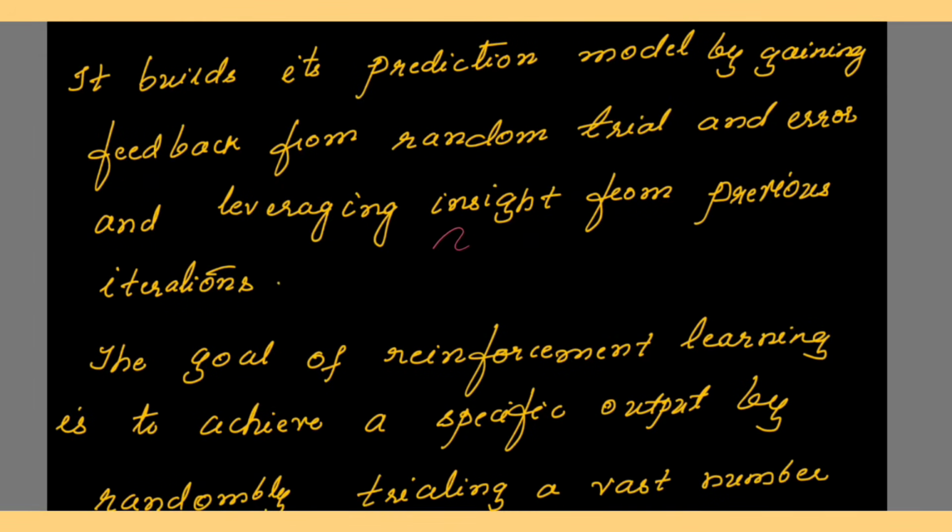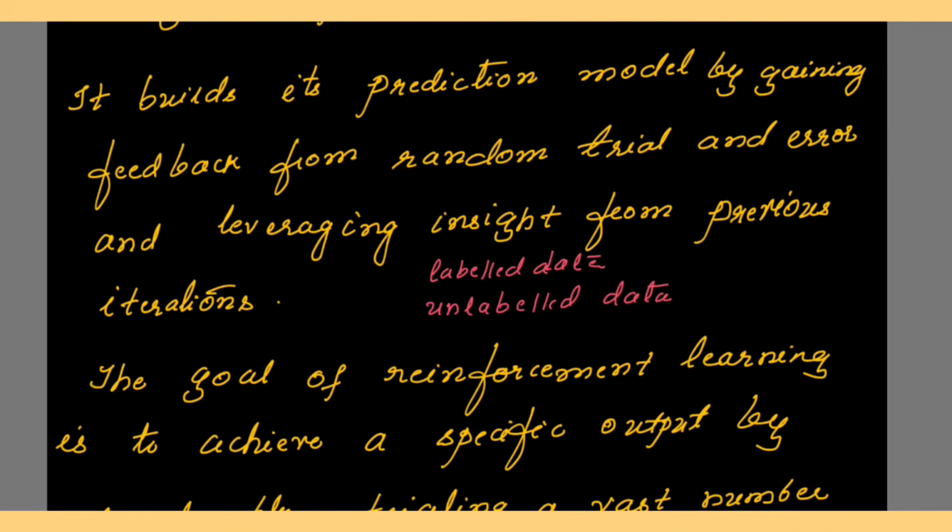If you compare with supervised learning and unsupervised learning, in supervised learning you were giving labeled data, whereas for unsupervised learning you are giving unlabeled data. But how reinforcement learning works is, it is going to work only with trial and error. It starts carrying out its task. The moment it sees that the task is not getting completed or it is not about to reach the goal, then it is going to get a feedback, and it will learn from the previous mistakes and try to take a better action next time.